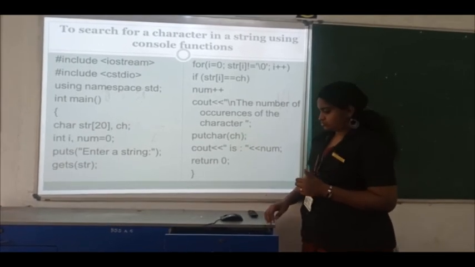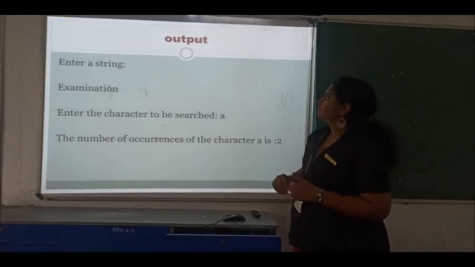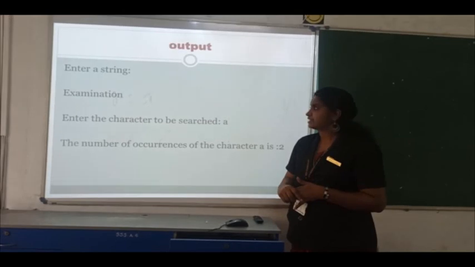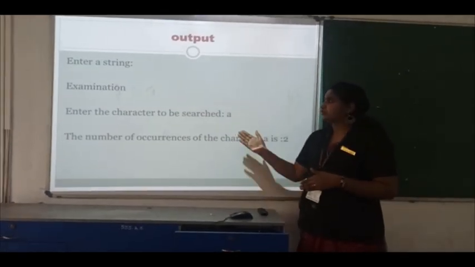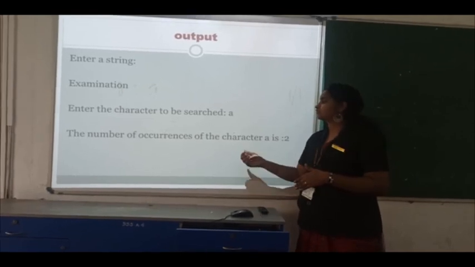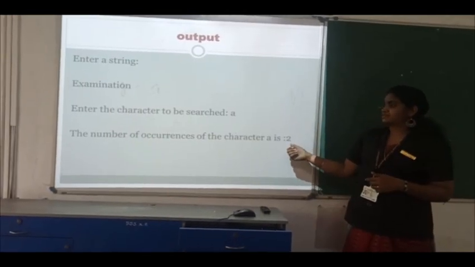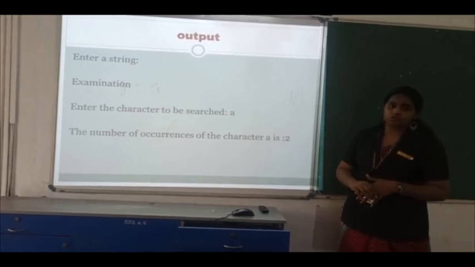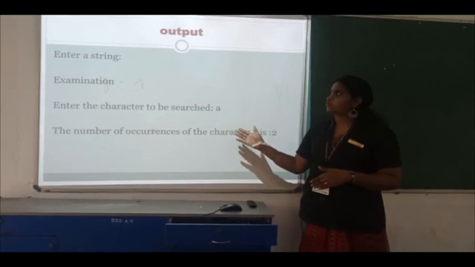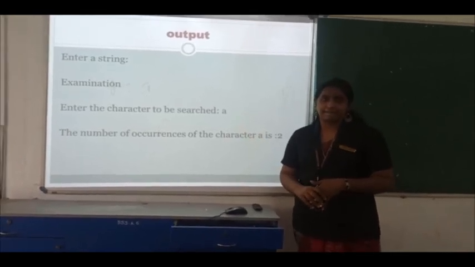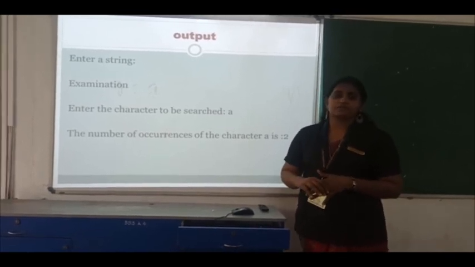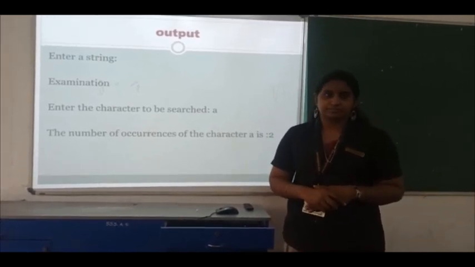Next we can see the output: enter a string. You have entered an example string, examination, and you have to search for the letter a. The output will be that the character a occurs 2 times in that string. That is the output of the program. Students, these are the main console input and output functions for characters.